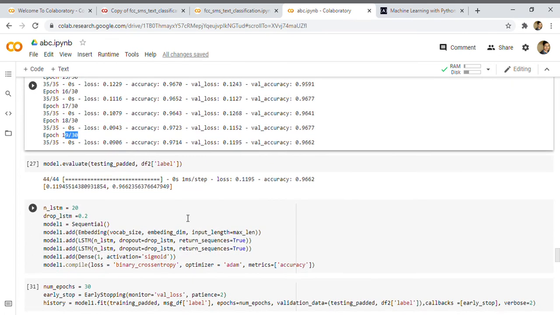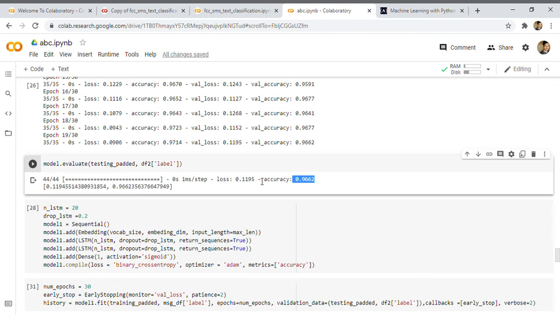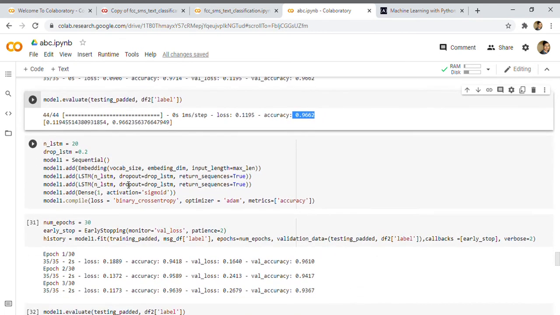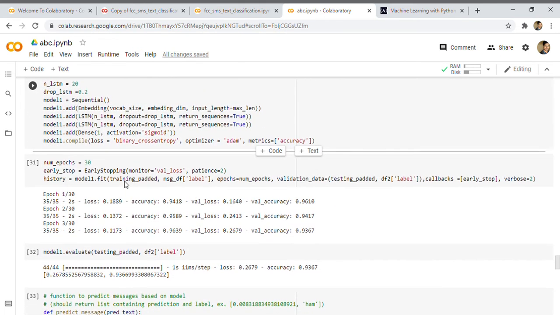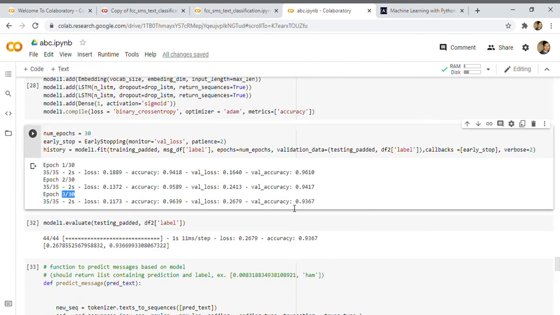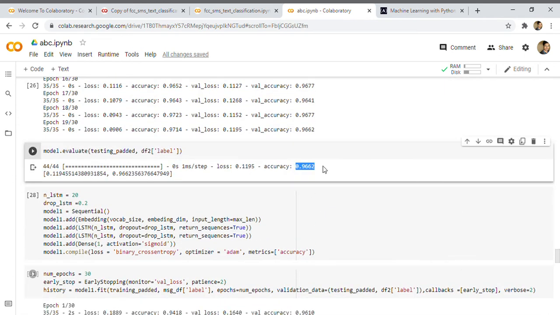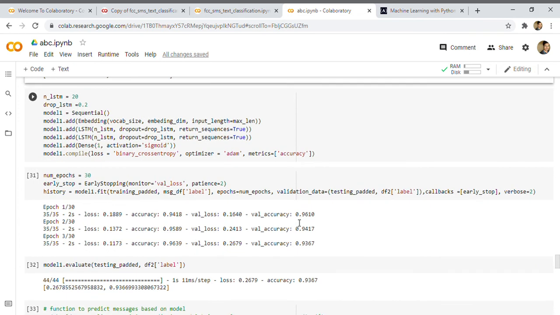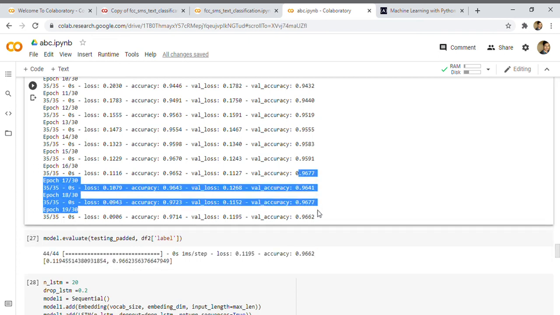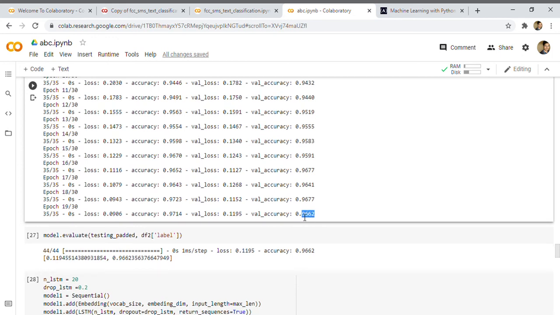And on evaluating, I'm getting an accuracy of 96, which is not that good, but it's fine. Another model I trained here with the same settings was not used, because it stopped in just 3 epochs and the accuracy was also 93. So why go with 93 when we have 96 over here? That's why I went with the first one. And if you see 96, 96, 96 three times, the patience of 3 thought, okay, you are not going anywhere, so stop here. That's why it stopped.